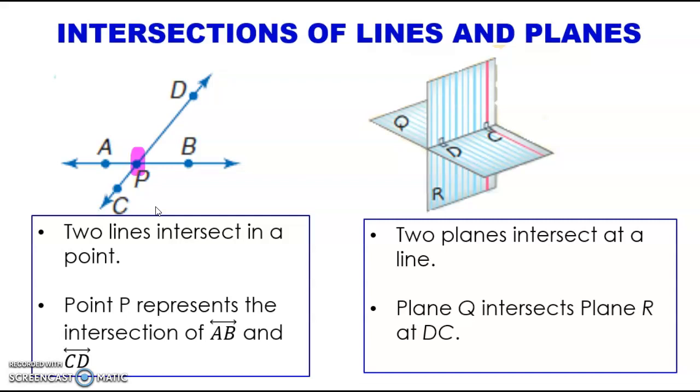This one was easy because it has a picture, but pay close attention that whenever you don't have a picture, remember you can always go draw the picture. Okay, and we'll talk about that in just a second for an example. For the intersection of two planes, like with these two note cards, they are going to intersect at line DC. So two planes will intersect at a line.